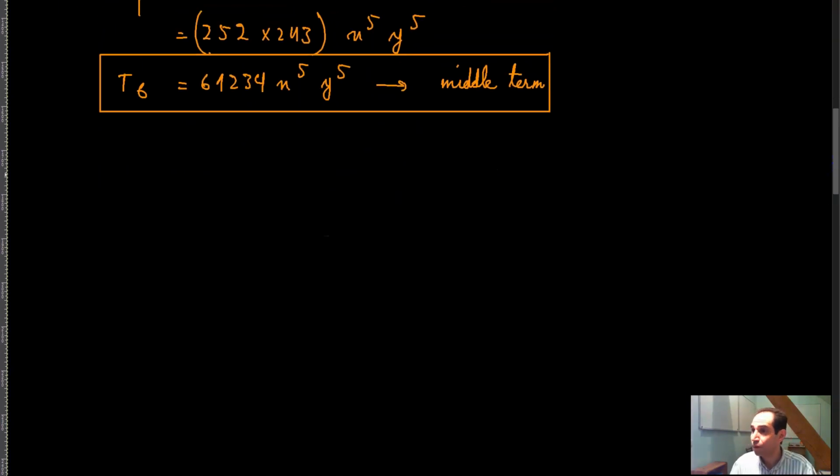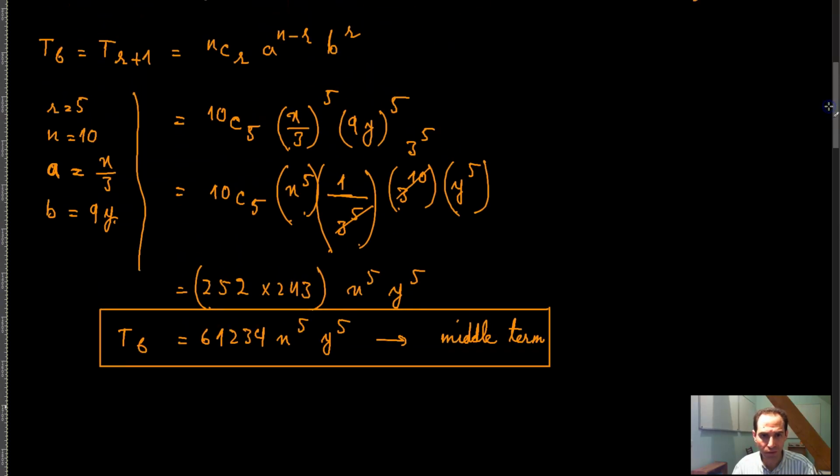Okay, so let me find the answers here. Okay, I think there is something wrong here with this calculation. Let me calculate 252 times 243, that's 61,236. That's actually supposed to be 61,236. And that would be then the correct answer. So everything is right except for this last step where we made a mistake, but otherwise everything is right.